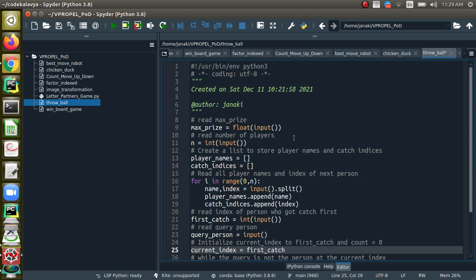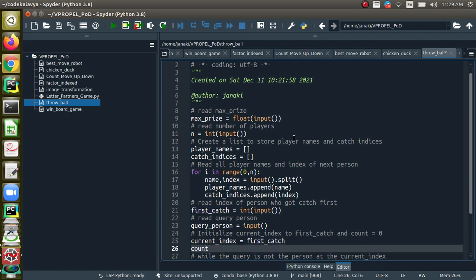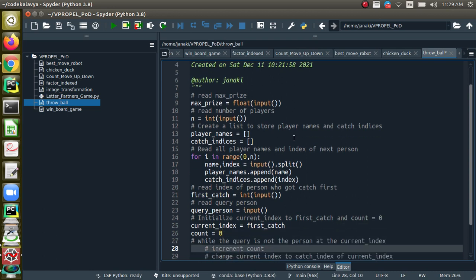So we are going to look at a person currently, right? Look at the person at a particular index. First you will look at the person who caught the ball first, and then you will be doing hopping, right? So let me say count equal to 0. This count is going to be used for counting the number of hops we make.